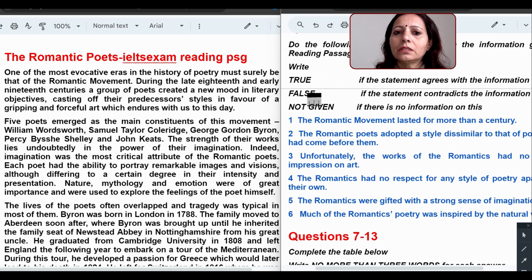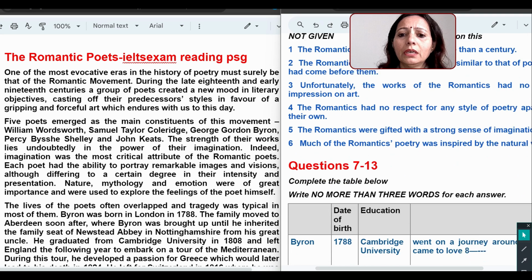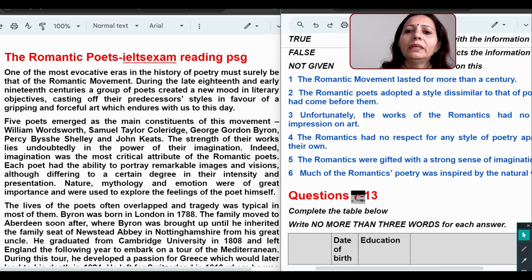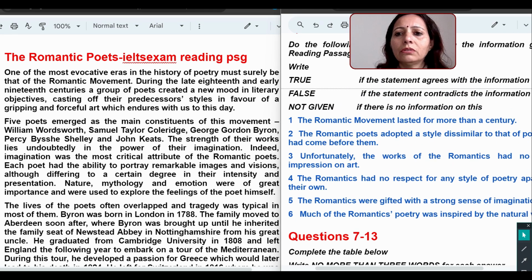So for this, I will not be reading anything from the reading passage. Straight away, we will just have a look that we have true, false, not given questions, as well as a second type of question, complete the table below, and a third type of question, complete the sentence. Okay, but you always know that I always start my reading passage with the first type of question. But why the first type of question? You should know it first.